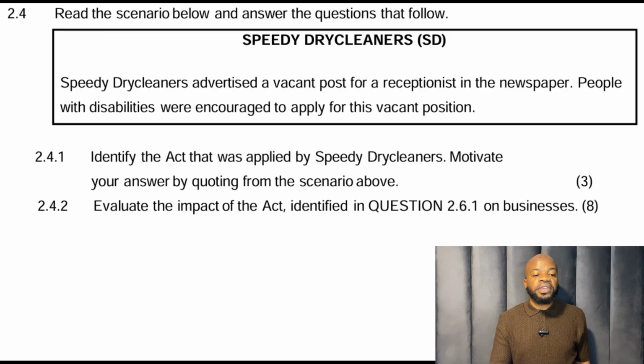Speedy Dry Cleaners. Speedy Dry Cleaners advertised a vacant post for a receptionist in the newspaper. People with disabilities were encouraged to apply for this vacant position. 2.4.1, identify the act that was applied by Speedy Dry Cleaners. Again, the answer is in the scenario. So you go to the scenario, there's something that must jump out at you right there. It says people with disabilities were encouraged to apply for this vacant position.